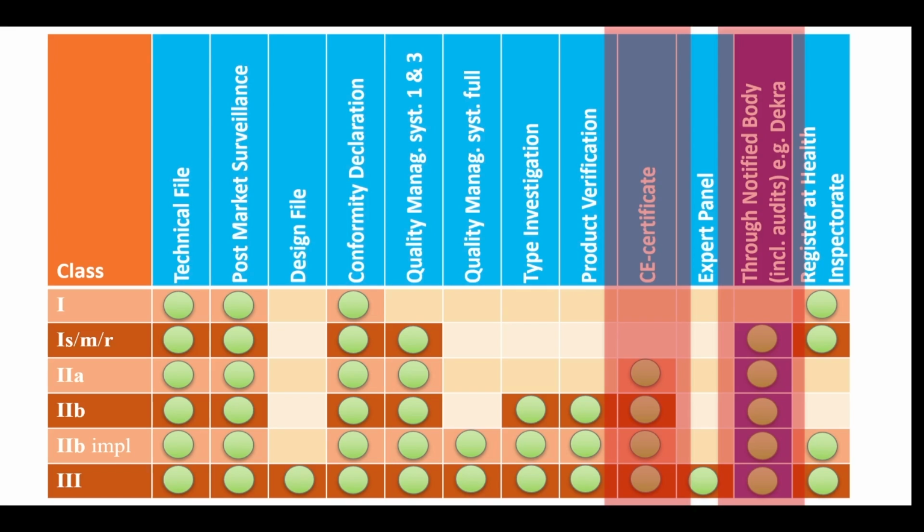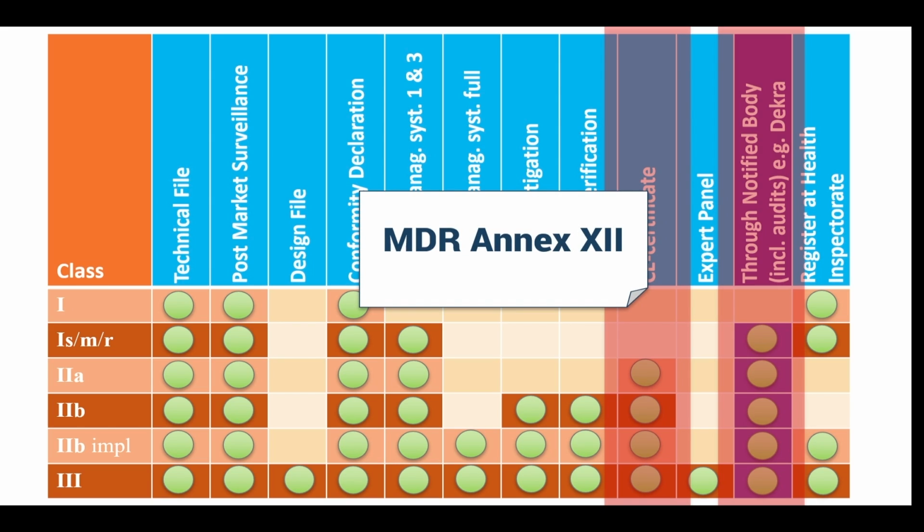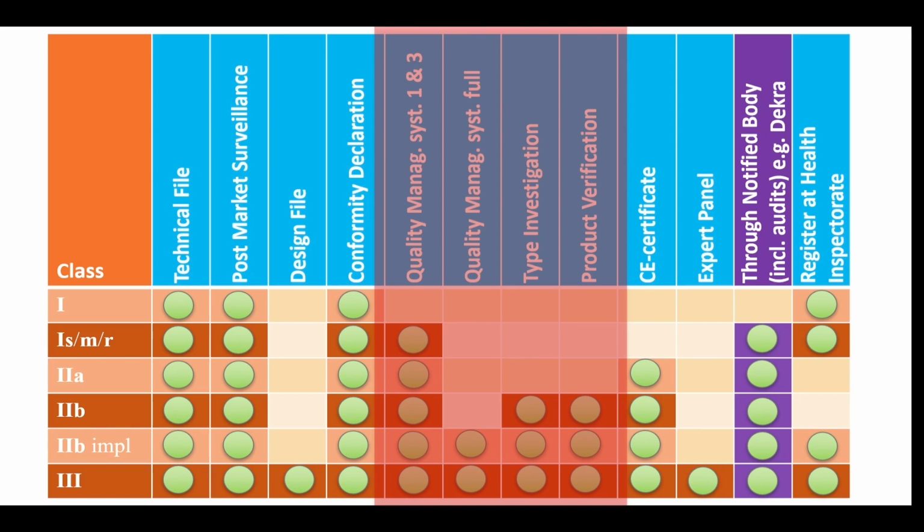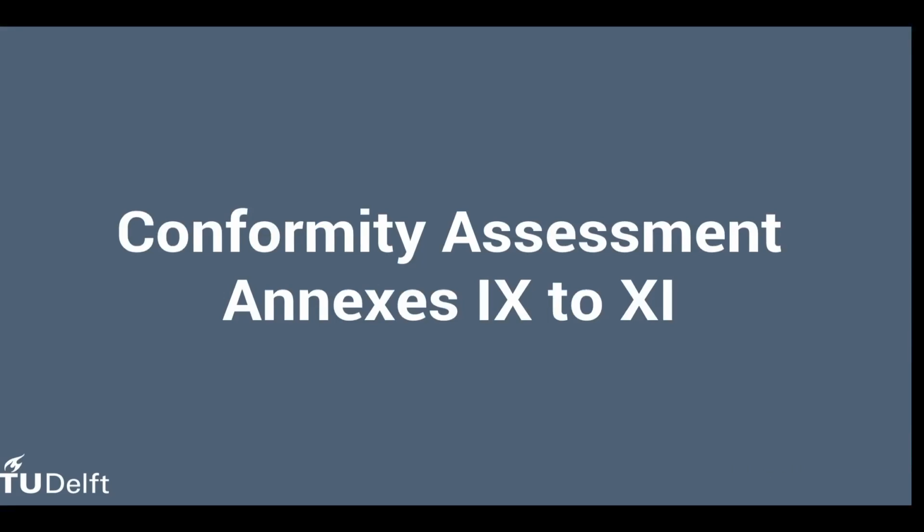For example, for Class 2 and 3 devices, the notified body has to issue an EU Quality Assurance Certificate for your product. MDR Annex 12 tells you all about such certificates issued by notified bodies. The center columns of this table are about the same thing, conformity assessment. And you'll find all about it in Annexes 9 to 11. But in general, these all boil down to this. There are 3 types of conformity assessment that can be allowed depending on the type of medical device.